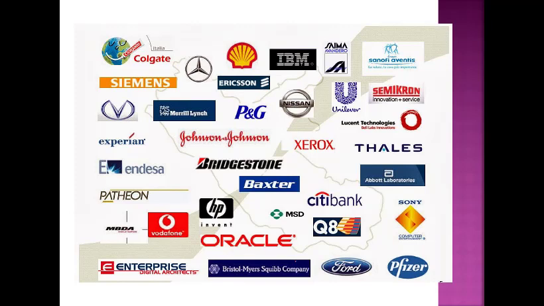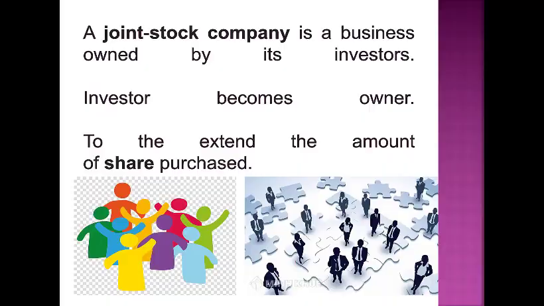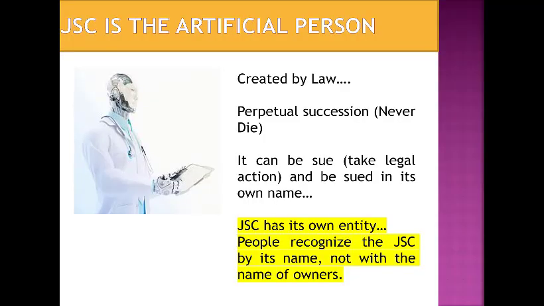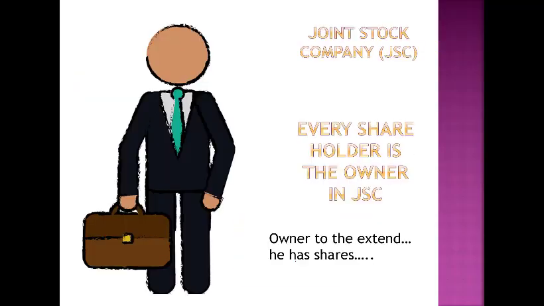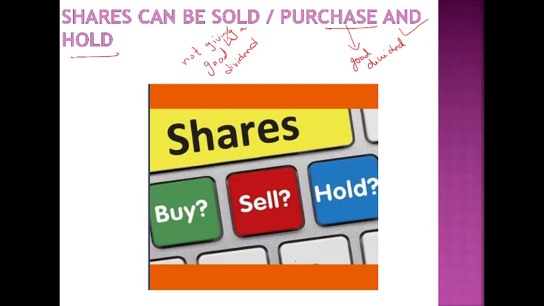So we see in our daily life many joint stock companies, and these companies are well known to us, but we don't know their shareholders, the owners who created the company. And these companies have existed in the world for many years, like Johnson and Johnson, Unilever. There are many names, okay? So we can look around and see joint stock companies doing very good business, and they are giving a very good dividend to their shareholders.